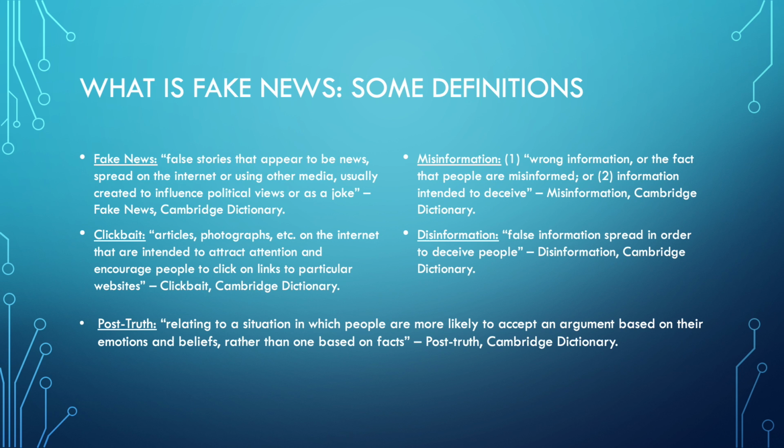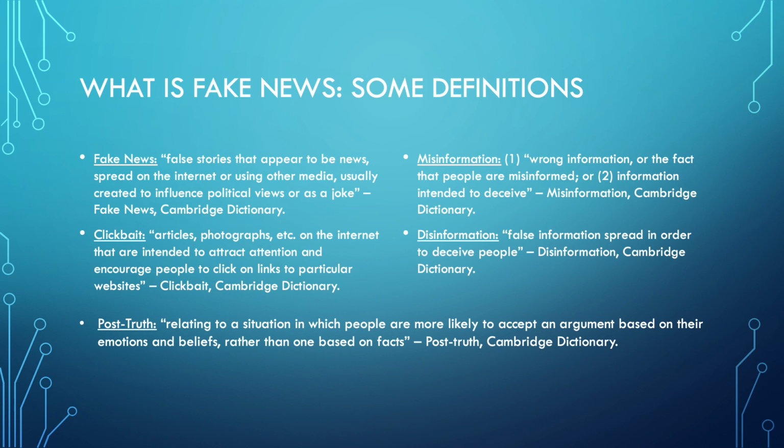We should also be sure to know the difference between misinformation and disinformation. Misinformation is information that is wrong, not necessarily because of fake news. People just seem to be misinformed if they suffer from misinformation. However, disinformation occurs when false information is spread in order to deceive people. This here is fake news.